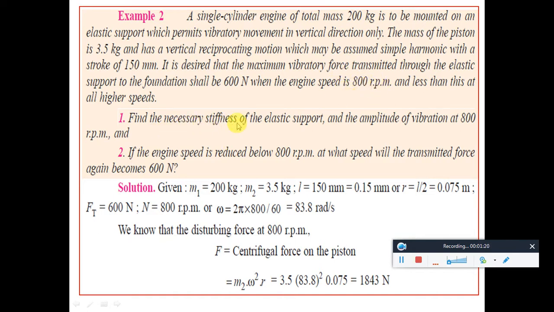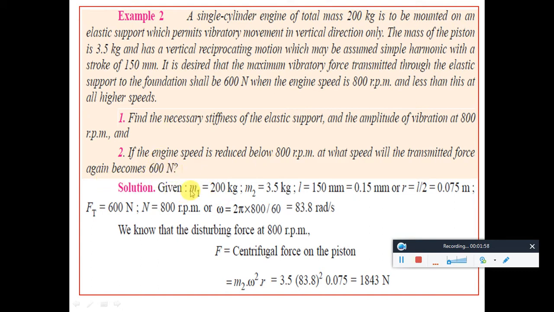We have to find the necessary stiffness of the elastic support and the amplitude of vibration at 800 rpm. Then, if the engine speed is reduced below 800 rpm, at what speed will the transmitted force again become 600 Newton? See, at 800 rpm the transmitted force is 600 Newton. When you reduce the speed, that is, if this n is changed to some n1 or n2, at what n value will the force again become 600 Newton? This is what they are asking.